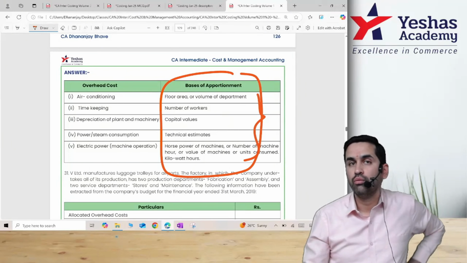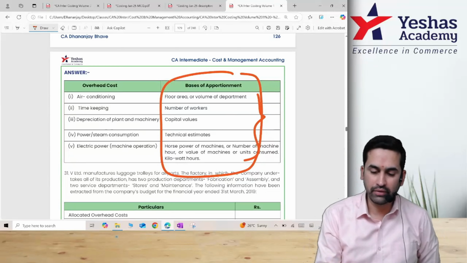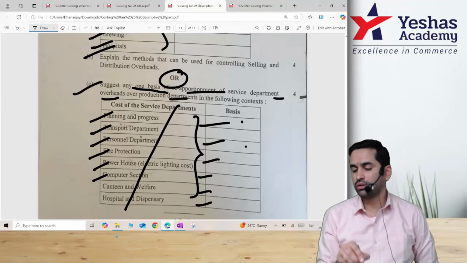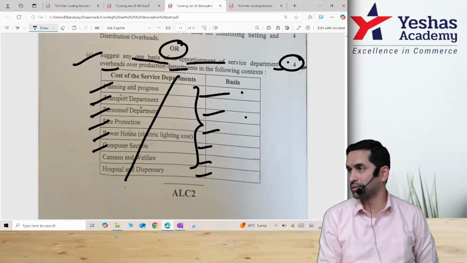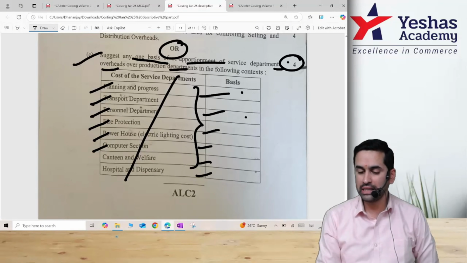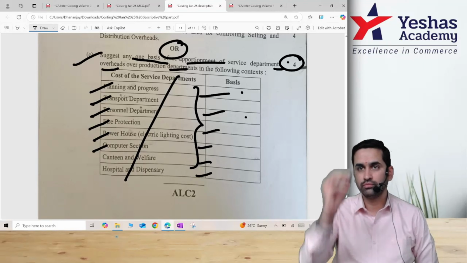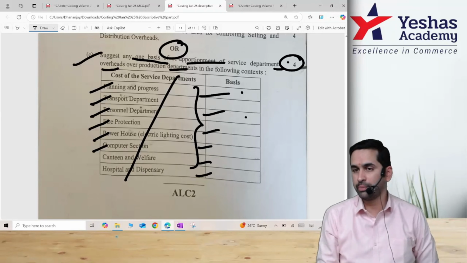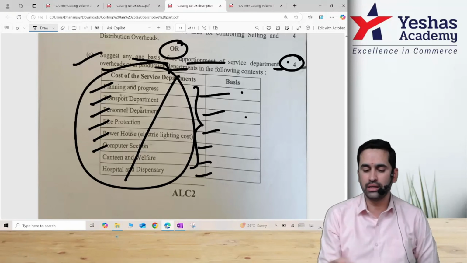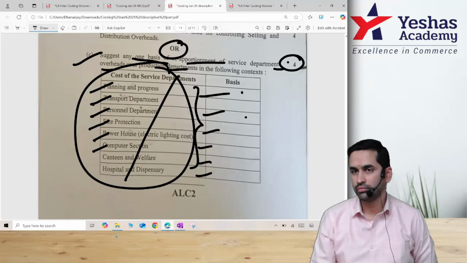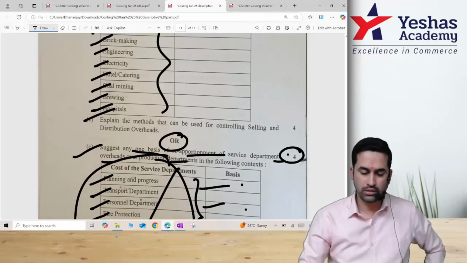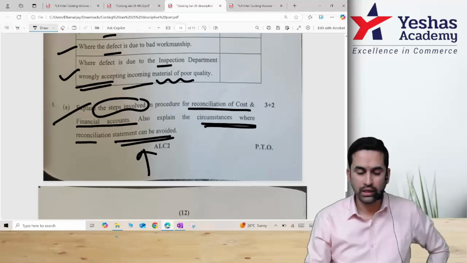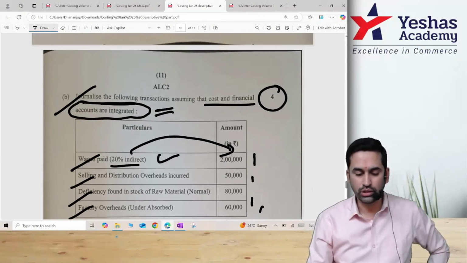By the way, you do not have to write this, don't waste time. And did you notice only 4 marks and there are 8 items? That means it's all half marks. For half marks you don't have to write this, only the basis you write in the exam. 1, 2, 3, 4, final answer. Don't prepare a table, what is the use of writing the same thing again? Correct. That's all. With this, the question paper discussion is done. If you can see, there is enough theory question also.